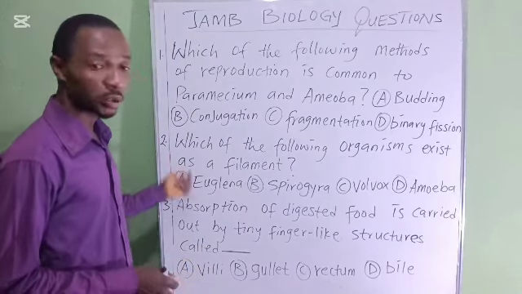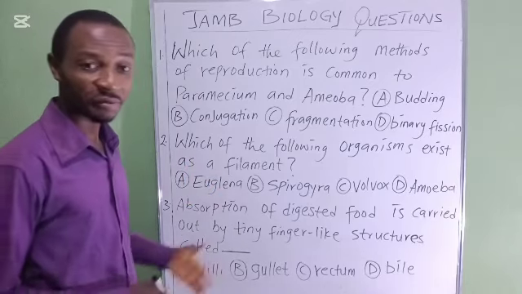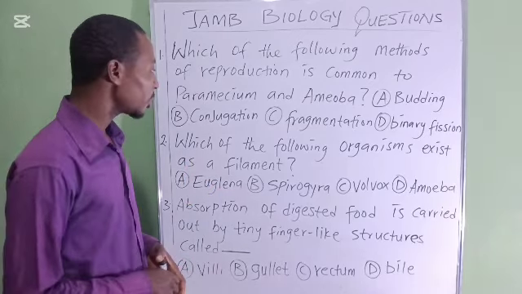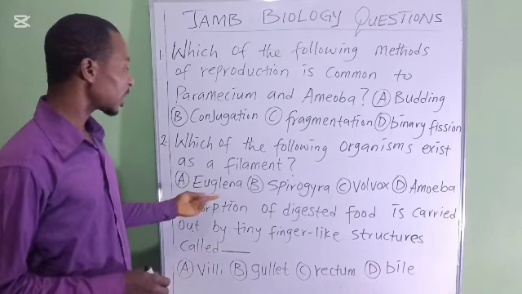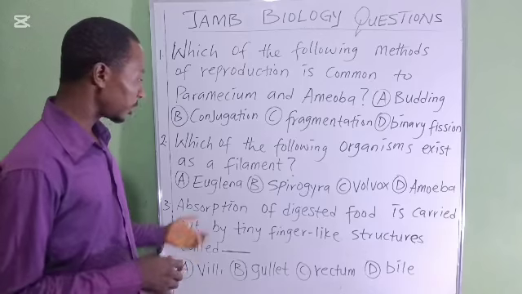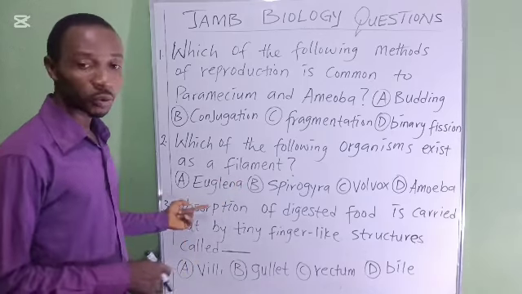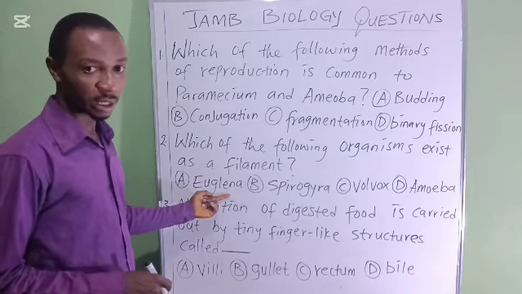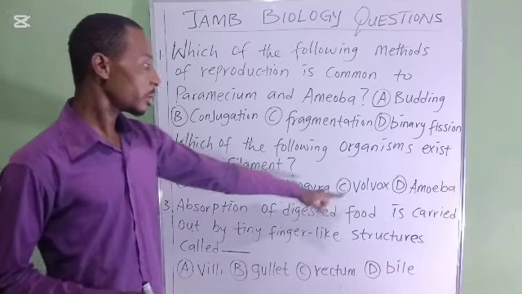So question number two: which of the following organisms exists as a filament? They are trying to test our knowledge of the organism that exists as a filament. Of course, we know that Euglena does not exist as a filament. Spirogyra exists as a filament.